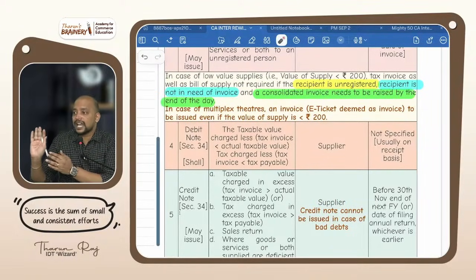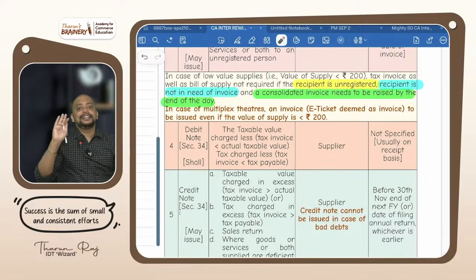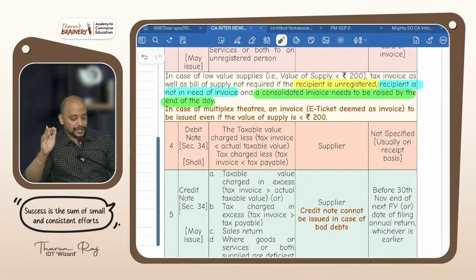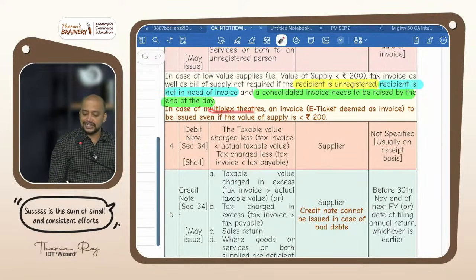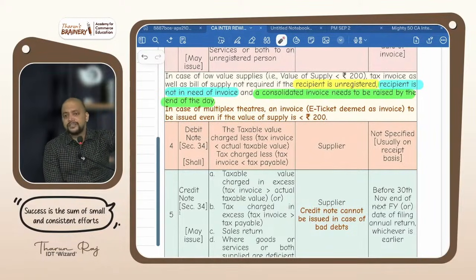We will show that at the time of entry, they scan it, and that e-ticket is deemed as an invoice. While determining this value of supply, should we include GST or exclude GST? Exclude. Everywhere in value, exclude GST. Only in one place, include GST, that is e-way bill.